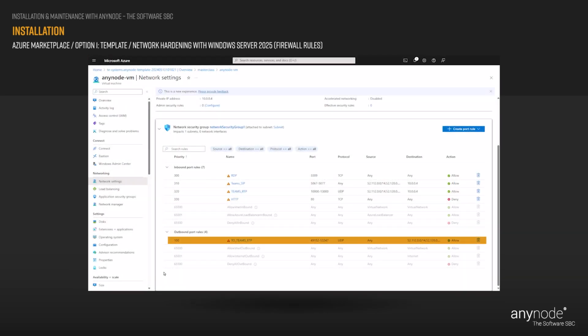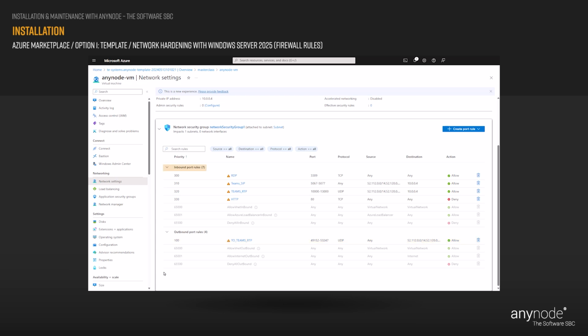The outbound rule TO_Teams_RTP would likely permit outbound traffic from your Azure resources to Microsoft Teams RTP endpoints, ensuring that communication for Teams meetings and calls can occur without obstruction. This rule is essential for ensuring that Teams functions properly within your Azure environment.